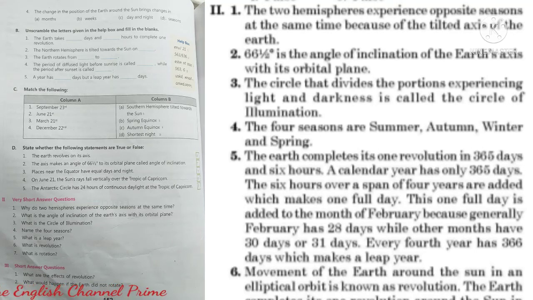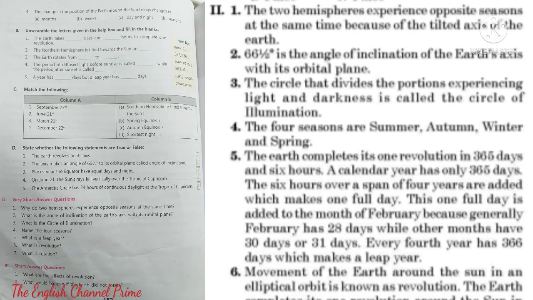A calendar year has only 365 days. The 6 hours over a span of 4 years are added, which makes one full day. This one full day is added to the month of February because generally February has 28 days while other months have 30 days or 31 days. Every fourth year has 366 days, which makes a leap year.